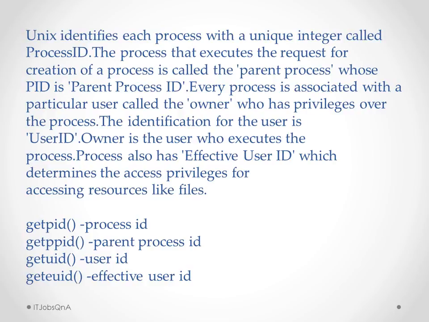The process also has an effective user ID, which determines the access privileges for accessing resources like files. Now, getpid is for process ID, getppid is parent process ID, getuid is user ID, and geteuid is for effective user ID.